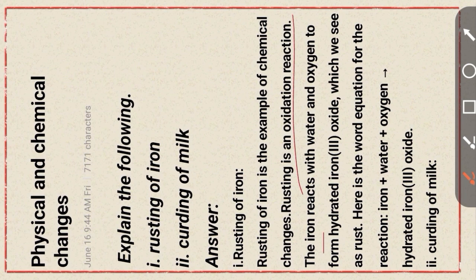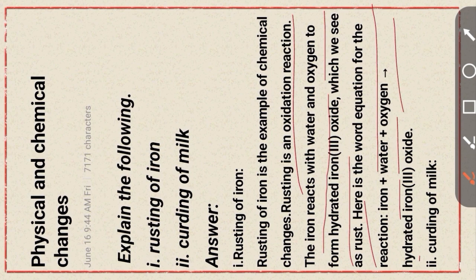The iron reacts with water and oxygen to form hydrated iron oxide, which we see as rust. Here is the word equation: iron plus water plus oxygen forms hydrated iron oxide.